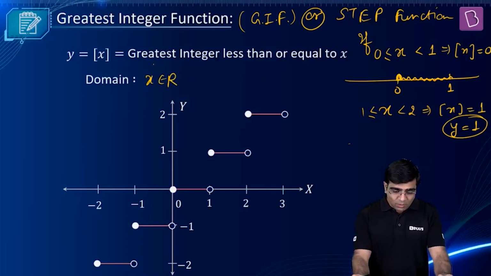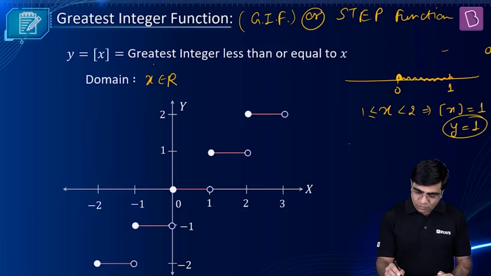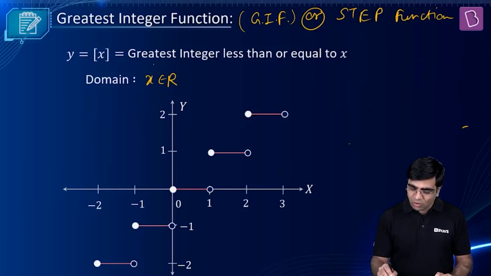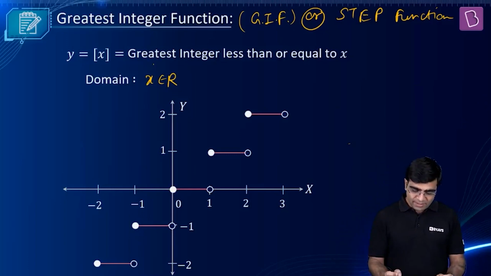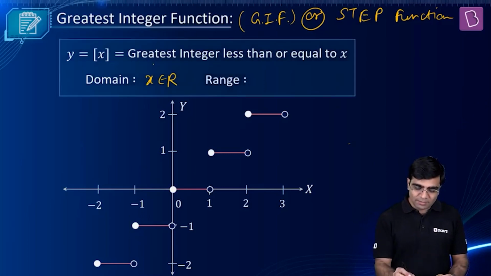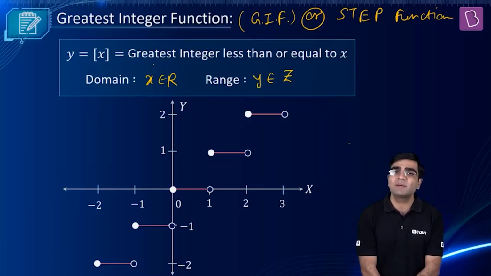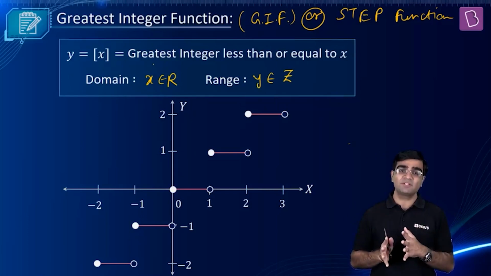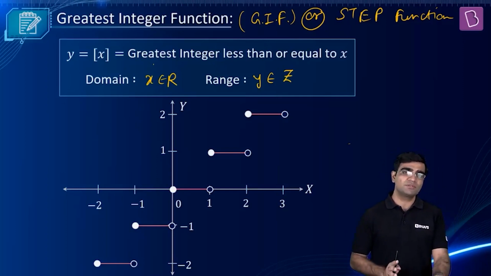Okay. Now, when I want to have the range, I'm erasing this calculation so that you can have more clarity about the domain and range. So I'm inserting all real values, but every time I'm getting a result only as an integer, right? That's why the range will become simply y belongs to capital Z or capital I, whatever you call it. So what is my answer? The range will be the set of all possible integers. So for the greatest integer function or step function, I have domain as all real numbers and range as strictly belonging to integers.